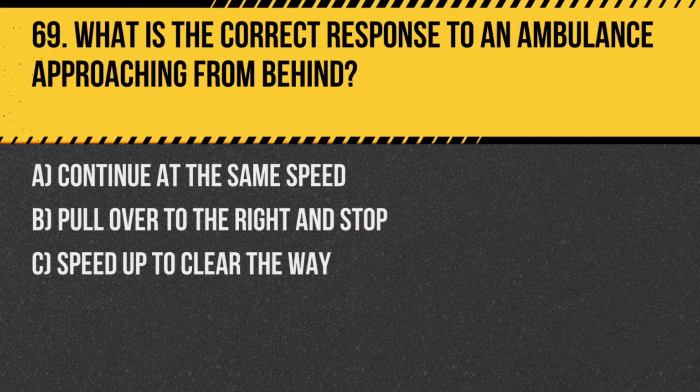A. Continue at the same speed. B. Pull over to the right and stop. C. Speed up to clear the way. Answer. B. Pull over to the right and stop. This action makes room for the ambulance to pass quickly and safely.